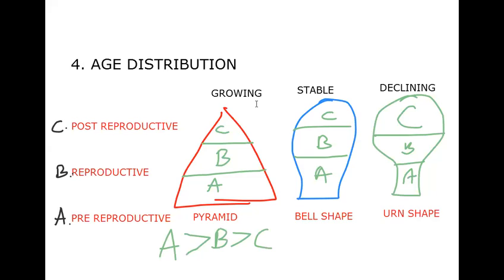Likewise, here in this particular area, we can say like this: all are equal. That's why, what do you say this population? Stable population. Such kind of population can be called a stable population. Okay, in this population, A equal to B equal to C. Then declining, I think you can say here now. Who is more? C. Yeah, old age.